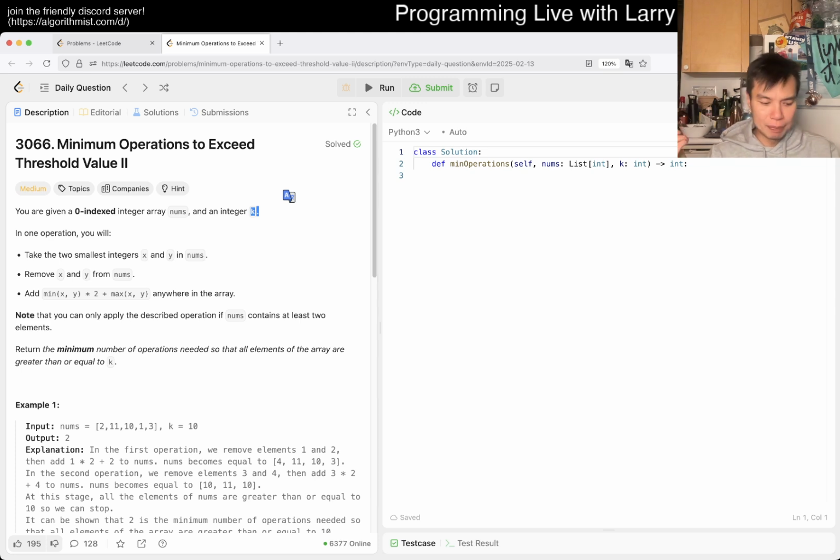Everything's just simulate, right? And you may say, well, if k is really big, can it be infinite, or time limit exceeded or whatever, because k is really big. Well, that comes from analyzing this, and it just comes from 2 times min plus max, right? And you can kind of think about this with the smallest number possible, which is ones, right? So if you have 1 1, let's just say you have a million ones, for the purpose.